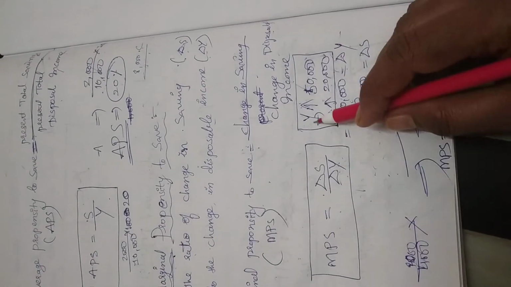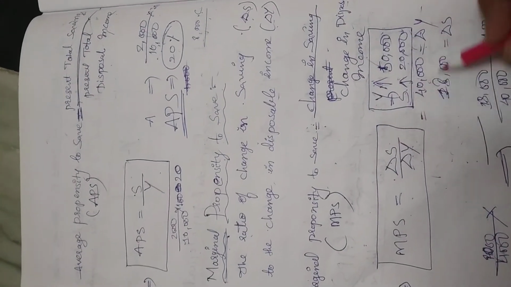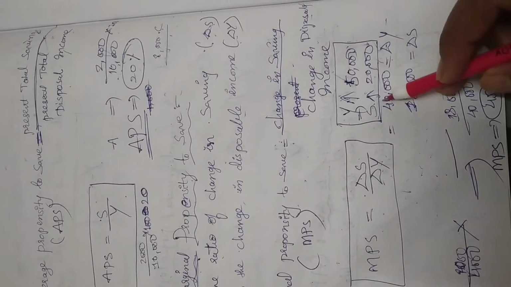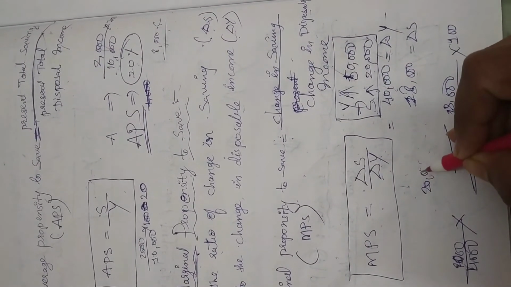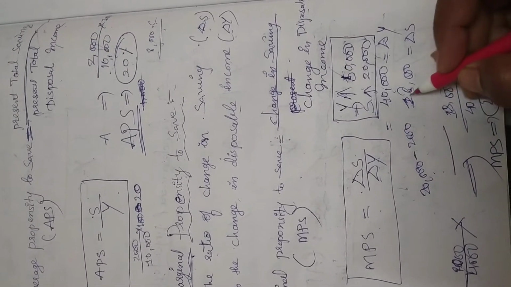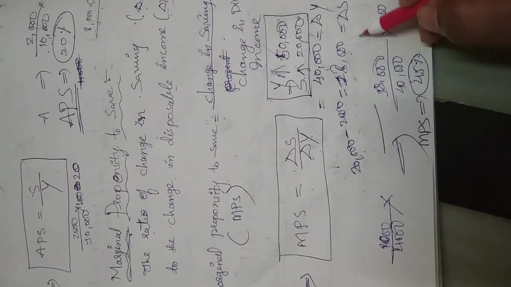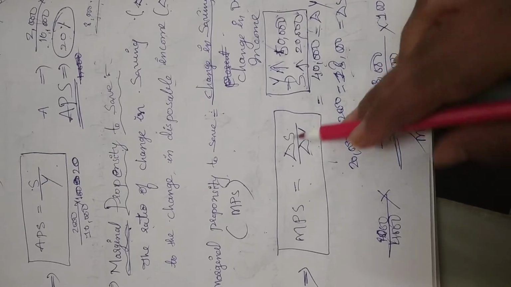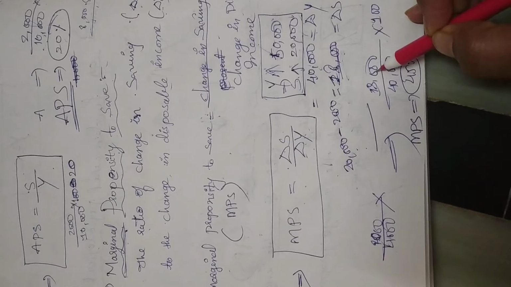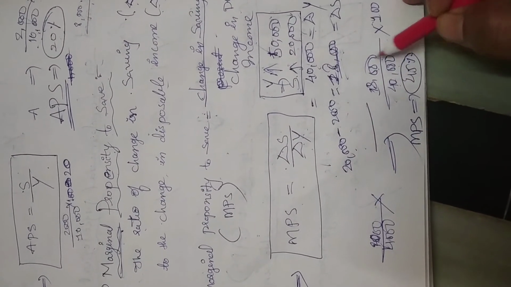And how much is the change in savings, from 2,000 to 20,000? Present savings minus previous savings, 2,000. How much will you get? 18,000. Then just substitute these values in this equation. Delta S 18,000 by delta Y 40,000.